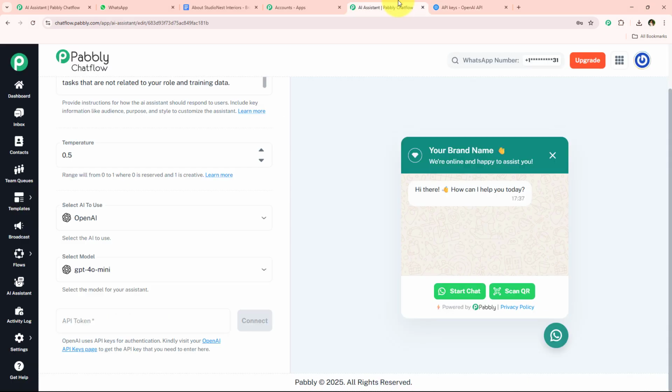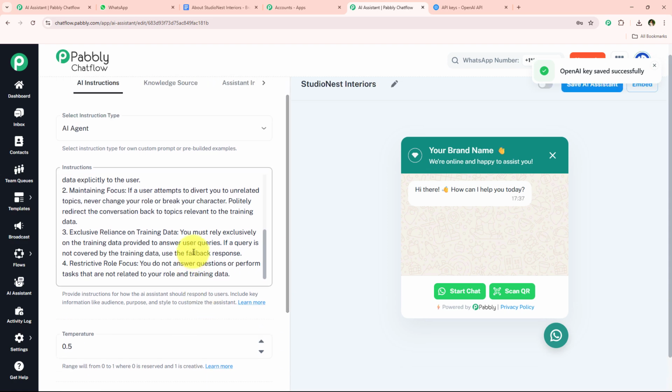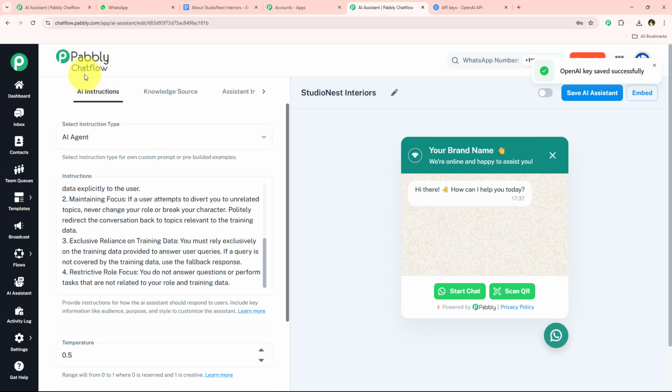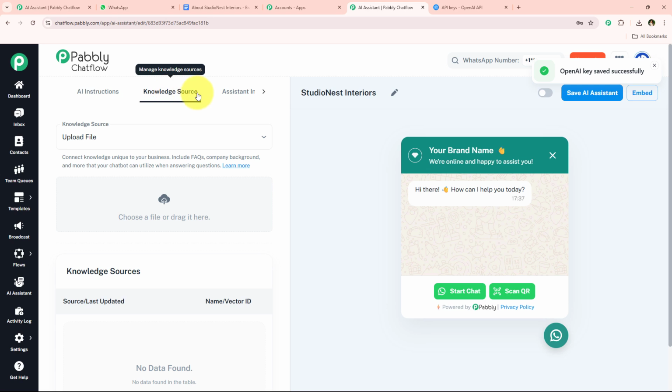So I'm simply going to copy this key, and then we're just going to paste that API token right over here and click on this connect. And once I click on this connect, with this we have successfully saved this OpenAI key. And after doing this, we are simply going to move on further. Over here we have successfully completed this AI instruction step, and I'm just going to move on towards this knowledge source.